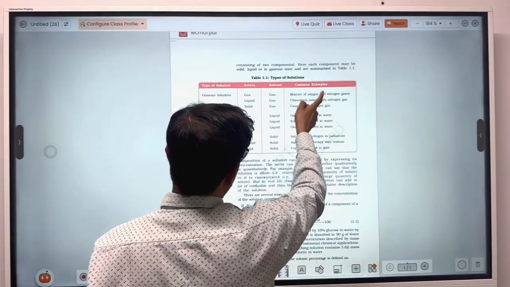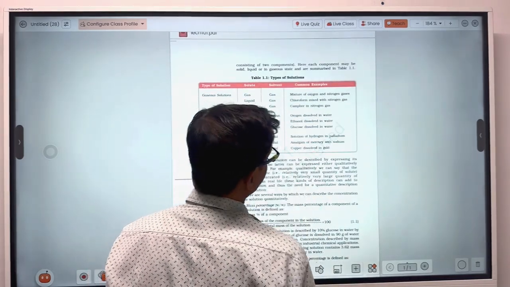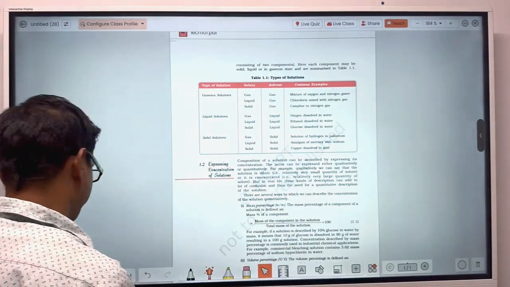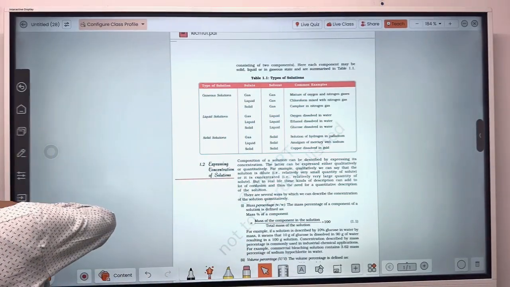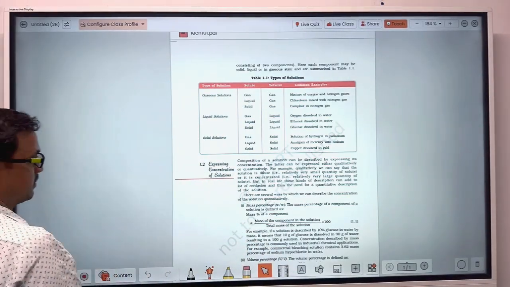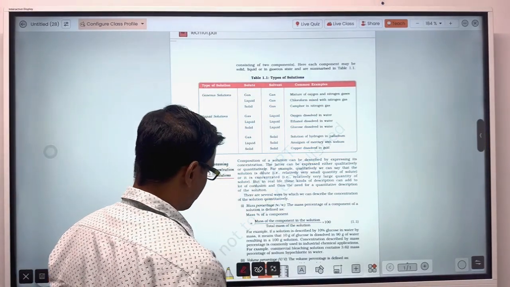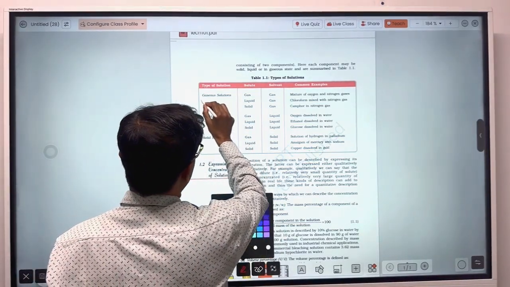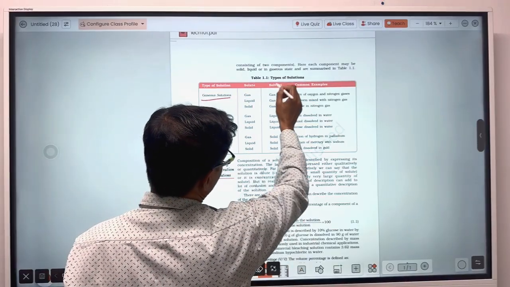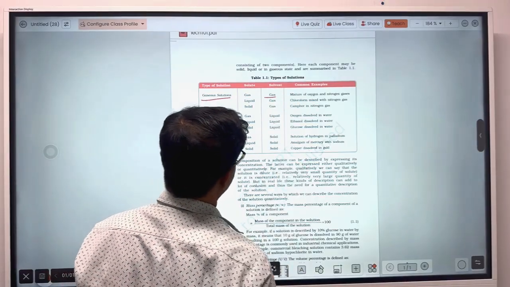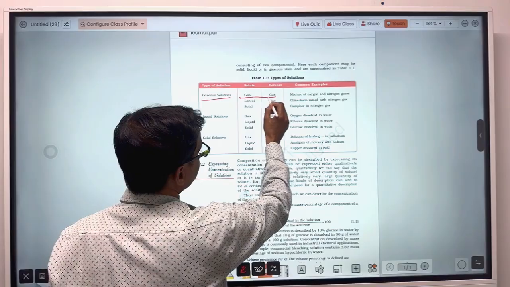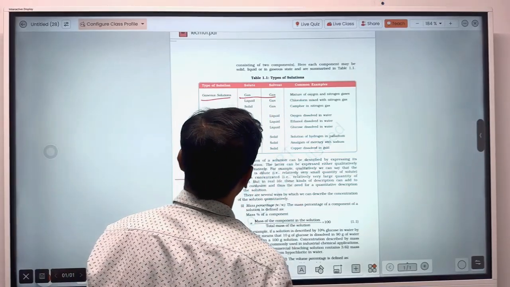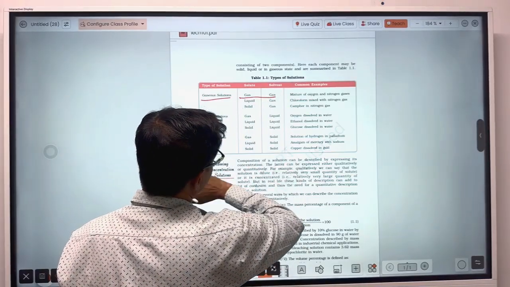Okay, now we will discuss the types of solutions. Based on which is the solvent, we classify the types of solution. So let's see gaseous solutions. Obviously the solvent will be gas. So gas can be dissolved in gas, that will be a gaseous solution.